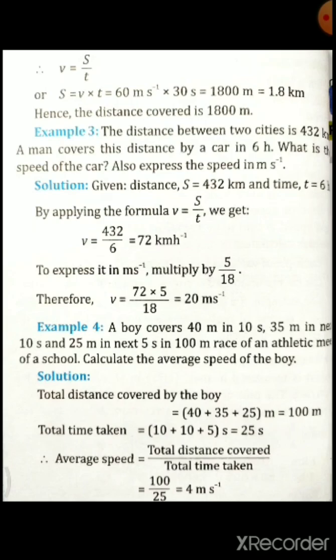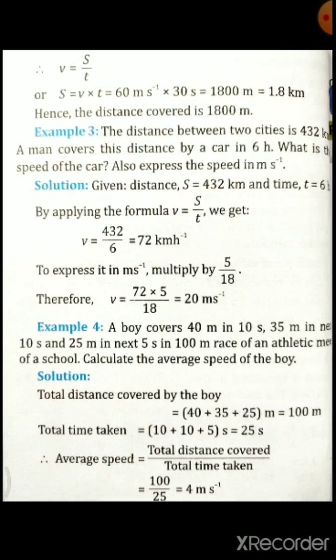Example 3. The distance between two cities is 432 km. A man covers this distance by a car in 6 hours. What is the speed of the car? Also express the speed in meter per second. Okay, let us see that one. Distance it is given, s is equal to 432 km and time t is equal to 6 hours. By applying the formula v is equal to s by t, velocity is equal to distance or displacement by time, we get v is equal to 432 divided by 6 is equal to 72 km per hour it is coming.